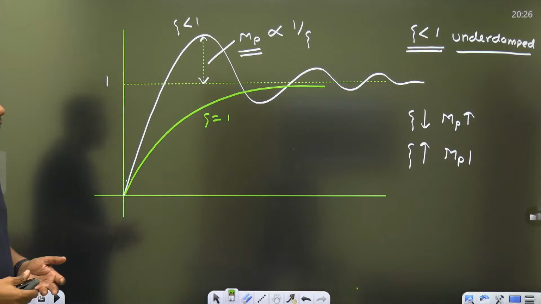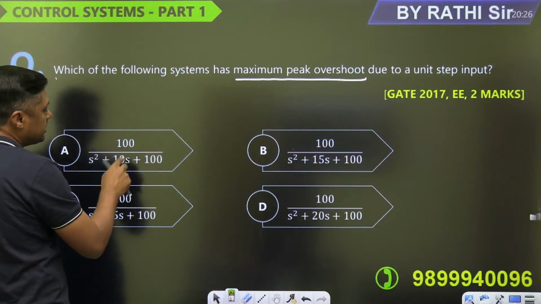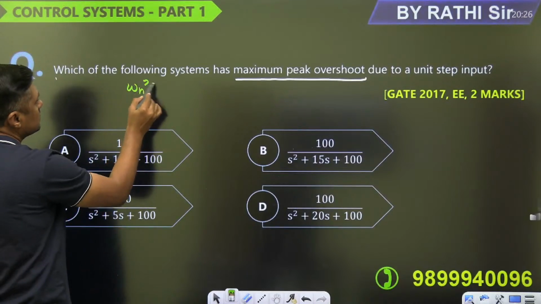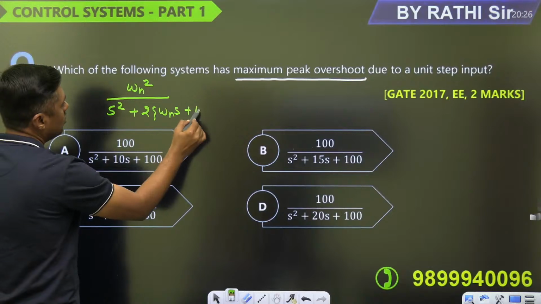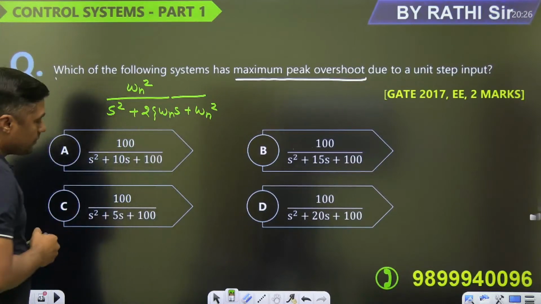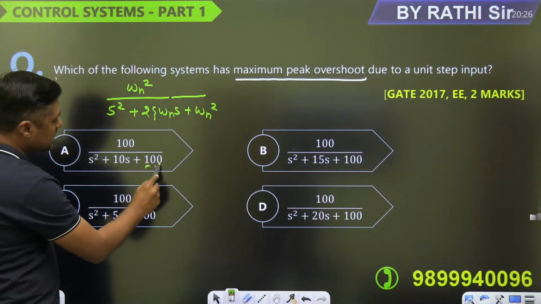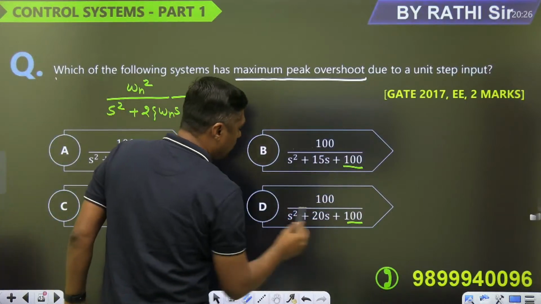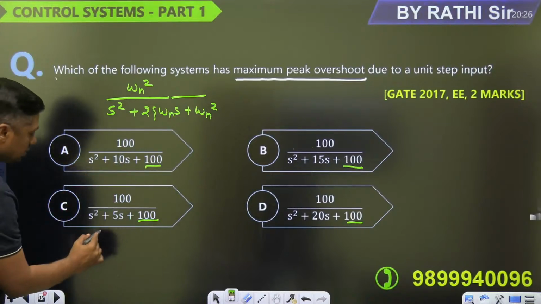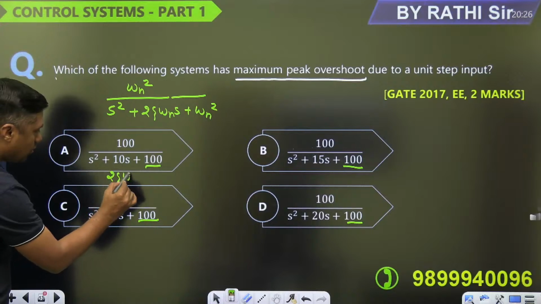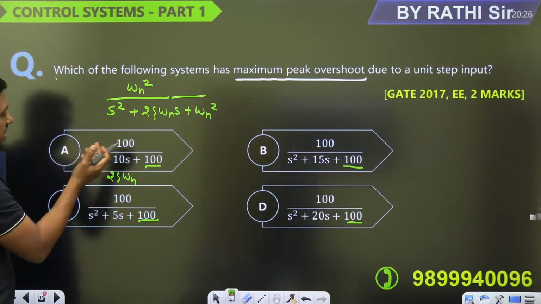Okay. Now, first of all, watch. This is omega n square upon s square plus 2 zeta omega n s plus omega n square. This is the second order equation. Omega n square in the numerator is 100, 100, 100, 100, all the same. In the denominator, this is 100, omega n is the same. Now, what is this? 2 zeta omega n. My dear friend, check, compare this. Omega n is the same and we want the minimum value of zeta. So, in which case are we getting the minimum zeta?